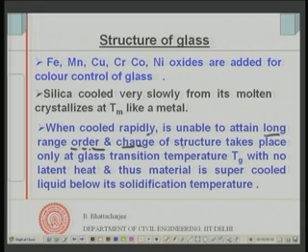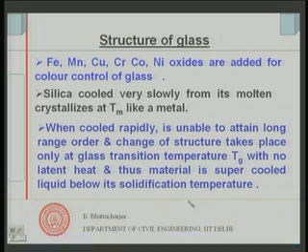So, if you cool it slowly, you will get long range order and it will be crystalline. But if you cool it rapidly, it will go below that temperature Tm to the glass transition temperature, where it will start hardening and there will be no latent heat evolution. Since Tg is lower than Tm, it is as if it has become a supercooled liquid below the solidification temperature.